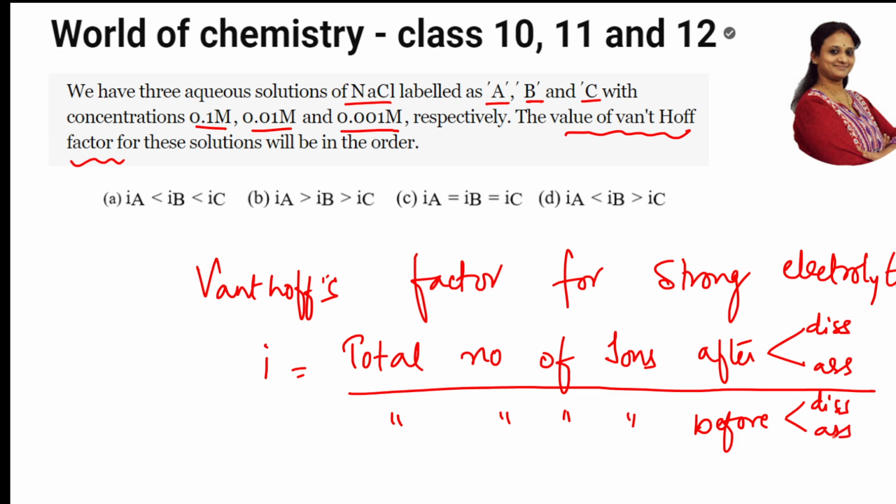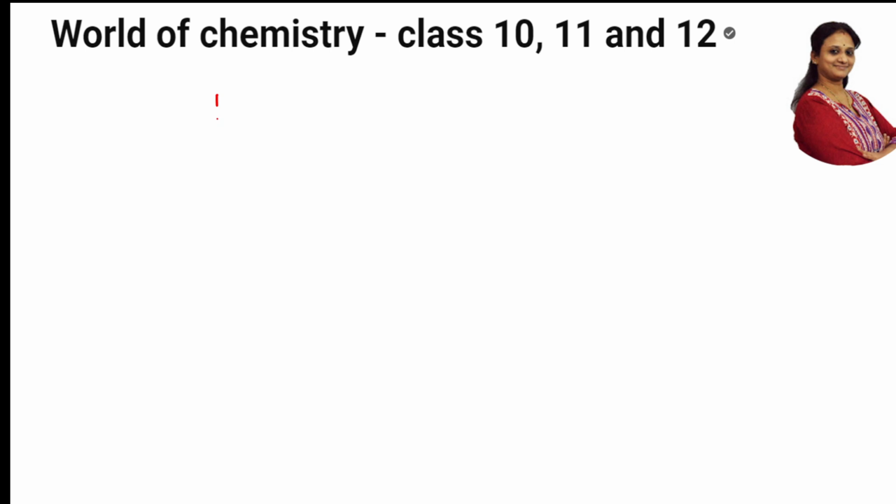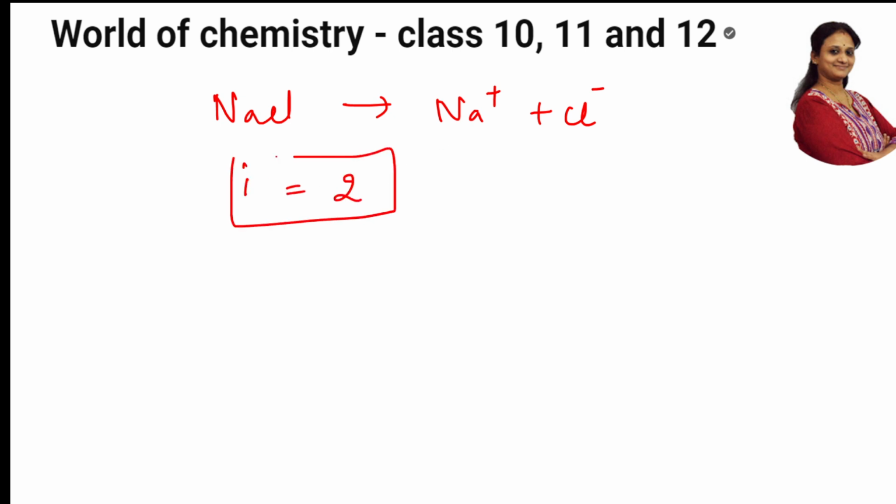Okay, now what did they give me? They have given me NaCl. First of all, how does NaCl dissociate? It dissociates into two ions, one is Na plus ion and the other is Cl minus. How many ions are there? So the Van 't Hoff's factor i for this is 2 ions, right? 2 is the Van 't Hoff factor for NaCl.